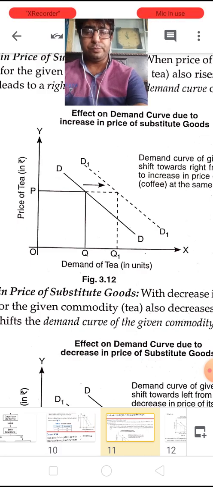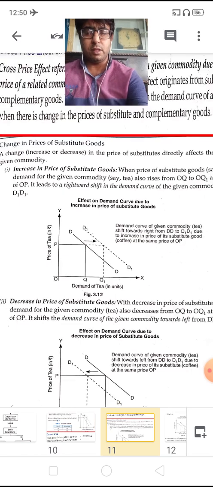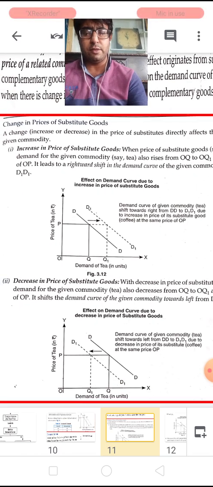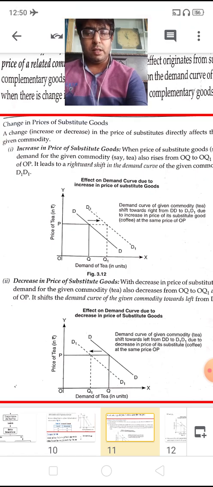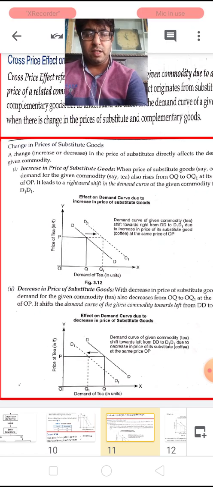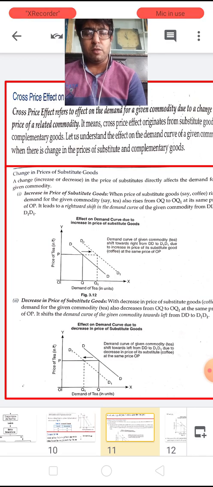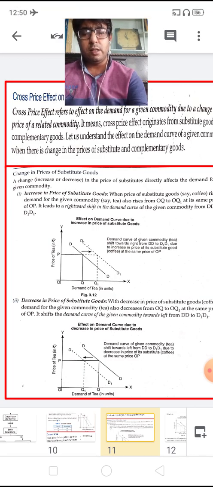Now the second condition is a decrease in the price of substitute goods. When the price of the substitute good falls, it definitely decreases the demand of the given commodity, say tea.